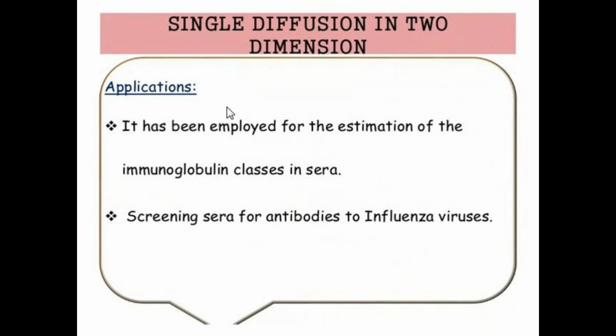And also for screening of sera for different antibodies to influenza viruses, for the estimation of immunoglobulin classes in sera, and for the detection of antibodies to influenza viruses. These are the main applications of single diffusion in two dimensions.